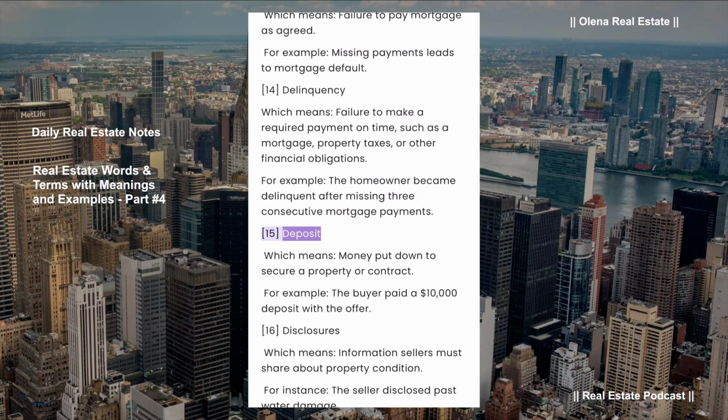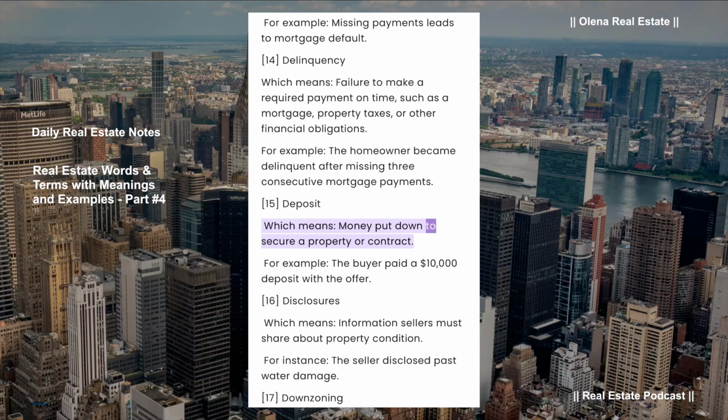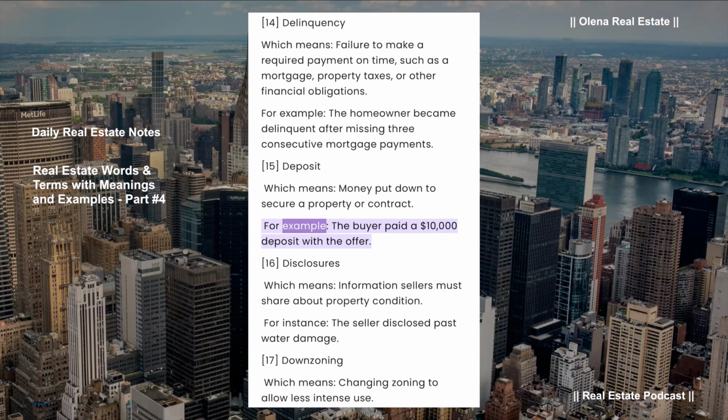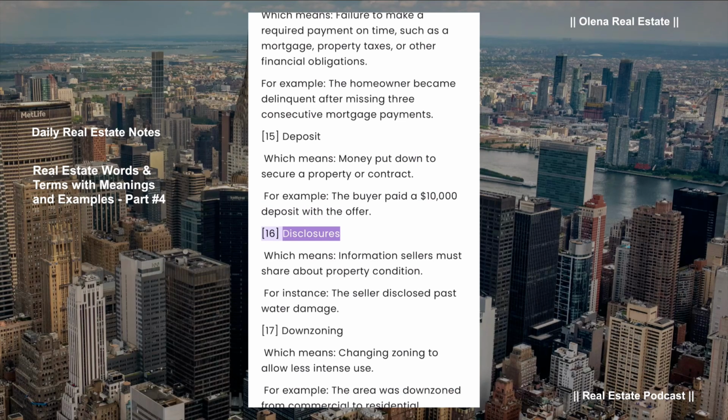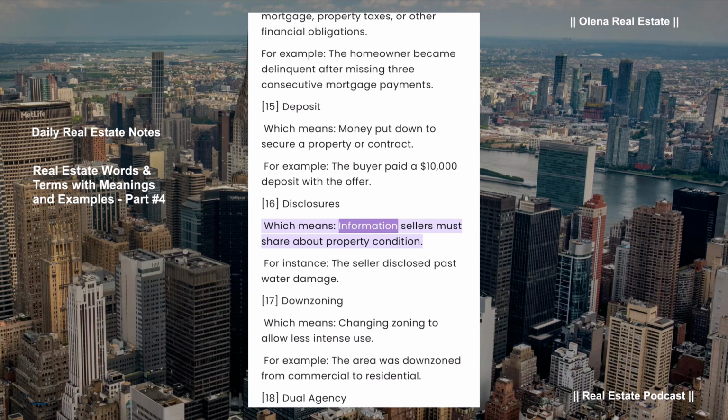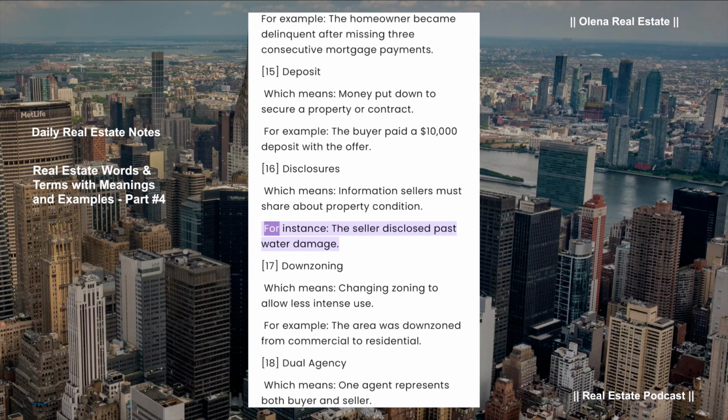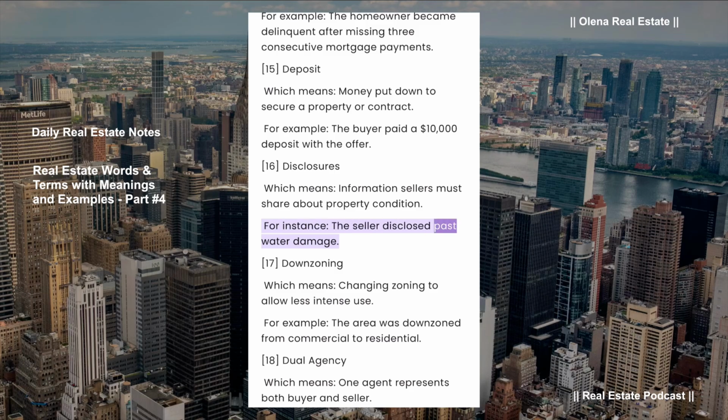Deposit, which means money put down to secure a property or contract. For example, the buyer paid a $10,000 deposit with the offer. Disclosures, which means information sellers must share about property condition. For instance, the seller disclosed past water damage.